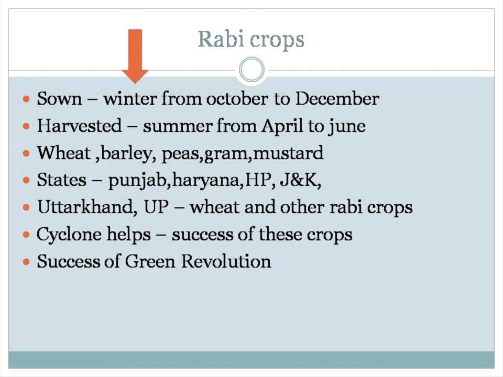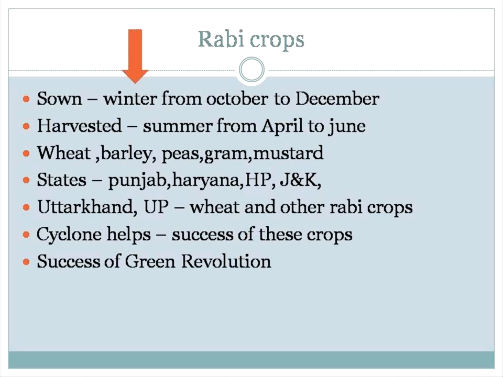You can tell the term as Rabi season or Rabi crops. These are the things, mostly the season: at what time we are sowing the seed, in which month we are sowing the seed and which month we are harvesting, and what crops we are growing in a particular period. That is the important part, and which states are producing a dominant share of rabi crops.